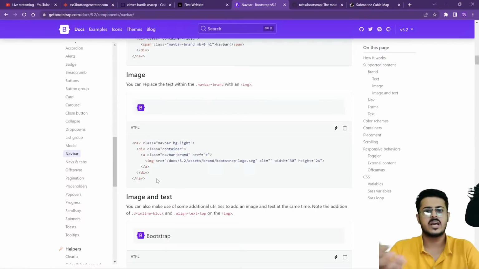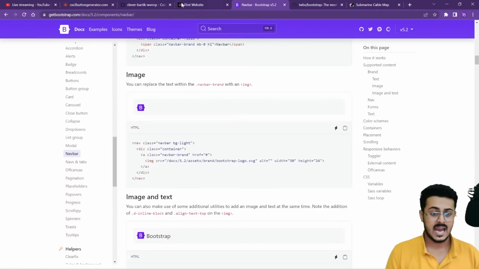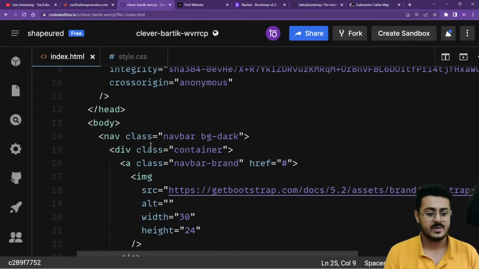Okay, so the button, should I put it up after this particular line of code or before this particular line of code? And I use that. Now, of course, you will have to understand. So we will be understanding all this navbar, BG dark, and what is this container, what is this navbar brand, and all these kind of stuff. We will have to understand it at the end of the day, but that is through practice.